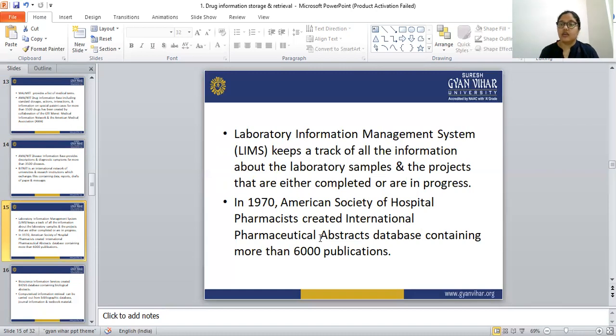There are more than 6,000 publications in the International Pharmaceutical Abstracts database, and that was created by the American Society of Hospital Pharmacists in 1970.